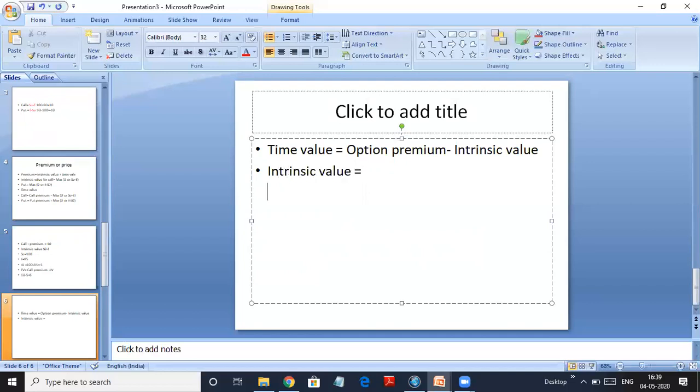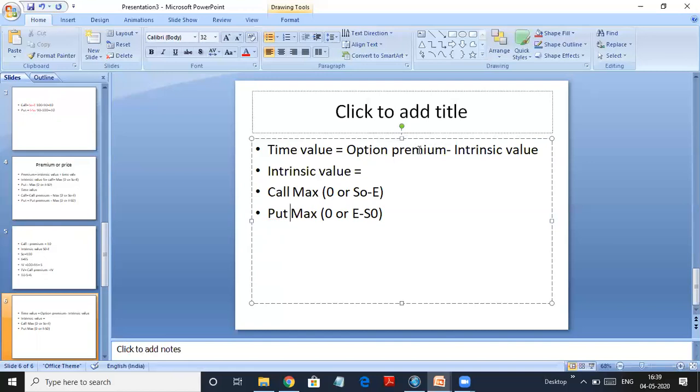It is equal to, if it is a call option, maximum of 0 or S naught minus E. And if it is a put option, it is maximum of 0 or E minus S naught. So you need to remember this. Time value is option premium minus intrinsic value.